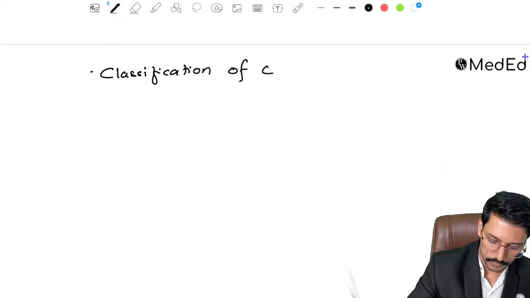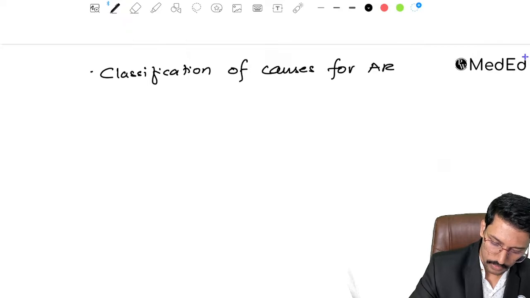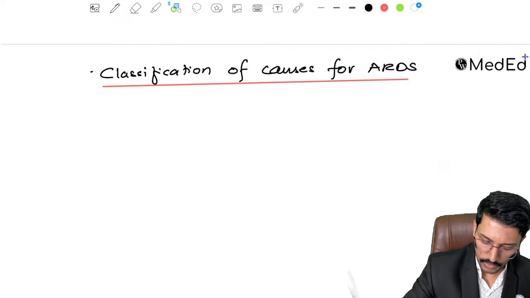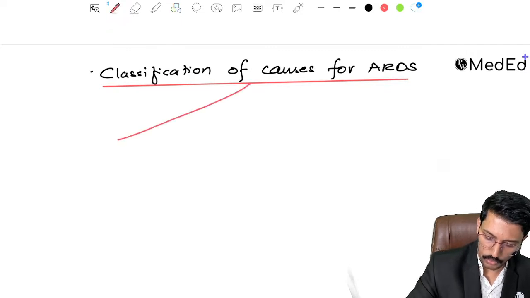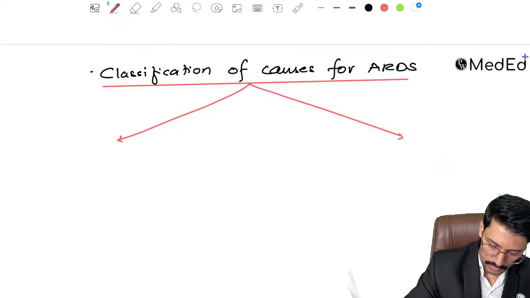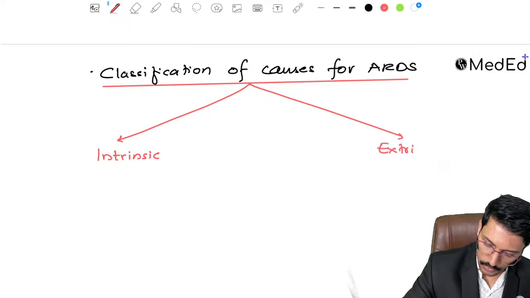Classification of causes for ARDS. Okay. How do you classify the causes for ARDS? We classify them into two broad groups. The first group we call intrinsic causes, and the second group we call extrinsic causes.